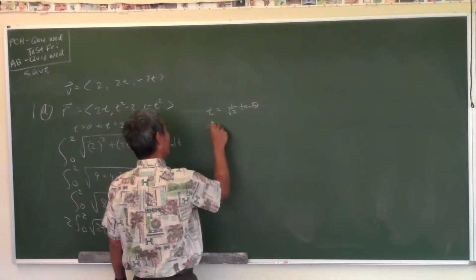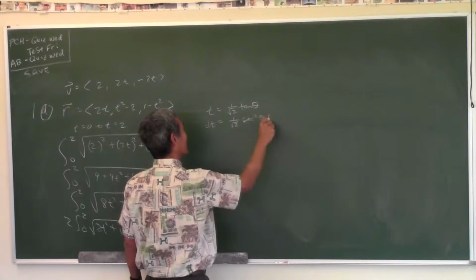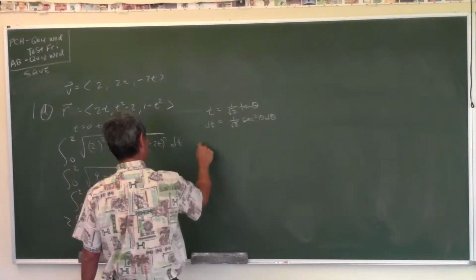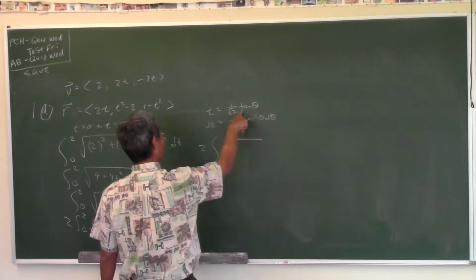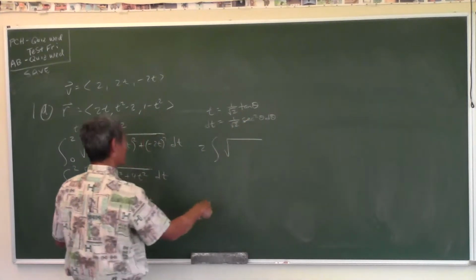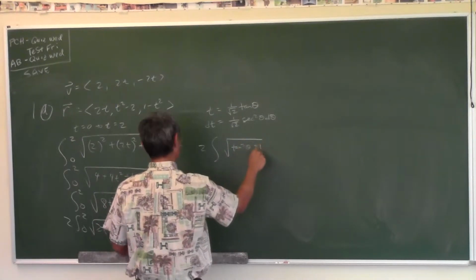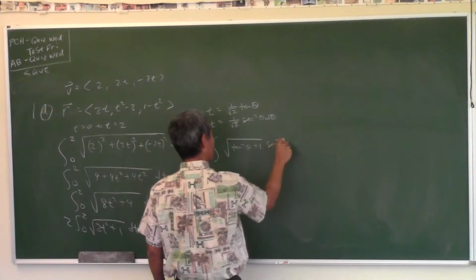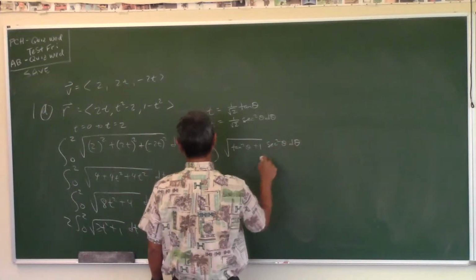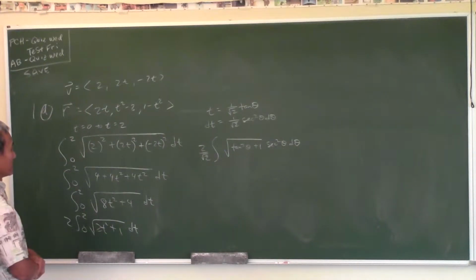So dt is equal to 1 over root 2 secant squared theta d theta. So this integral becomes 2 integral square root of 2t squared. See, when you square this and times it by 2, you just get tangent squared theta plus 1. dt is 1 over root 2 secant squared theta d theta. And then what are my new limits of integration?